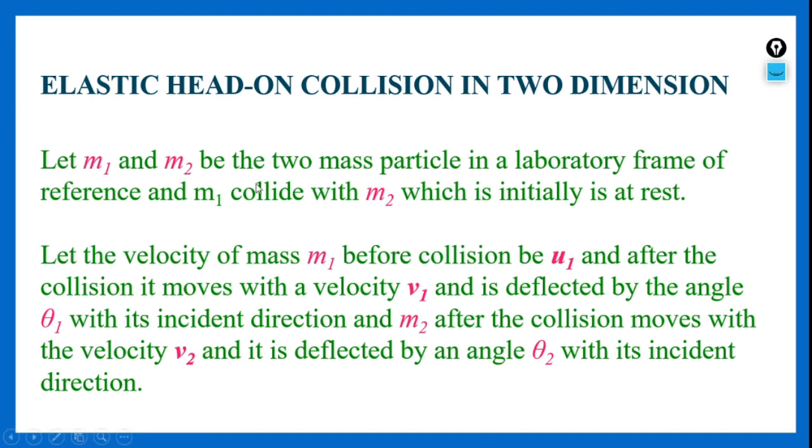So let M1 and M2 be two mass particles in a laboratory frame of reference, and M1 colliding with M2 which is initially at rest. In the same condition we are considering, let me consider that M2 is at rest, that is, the second body is at rest. Let the velocity of mass M1 before collision be U1 and after the collision it moves with the velocity V1 and is deflected by the angle θ1 with its incident direction, and M2 after the collision moves with the velocity V2 and is deflected by an angle θ2 with its incident direction.